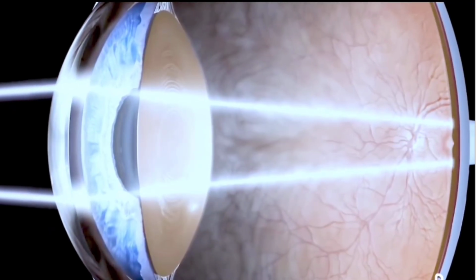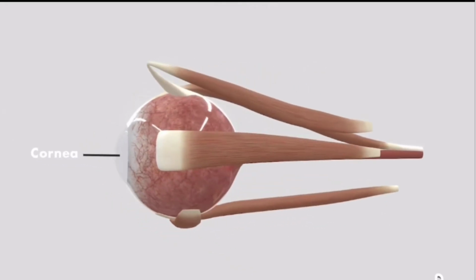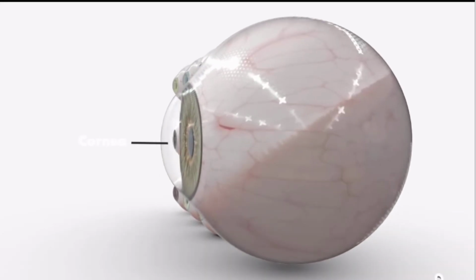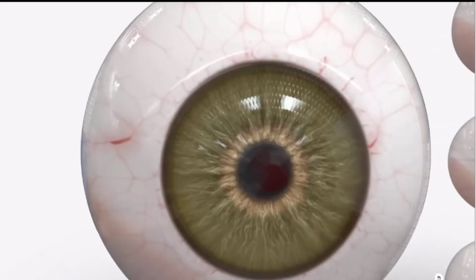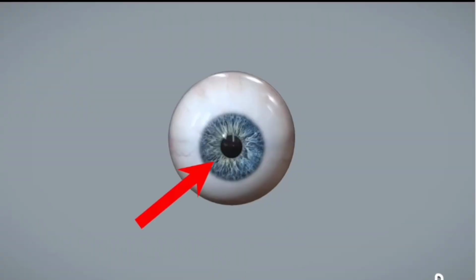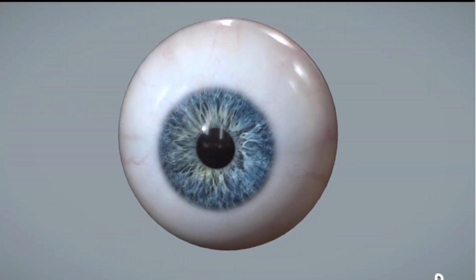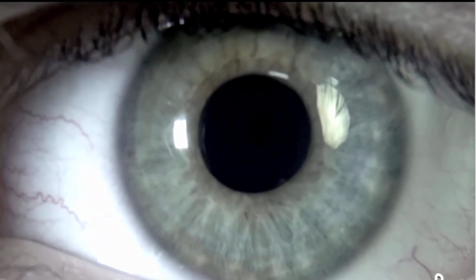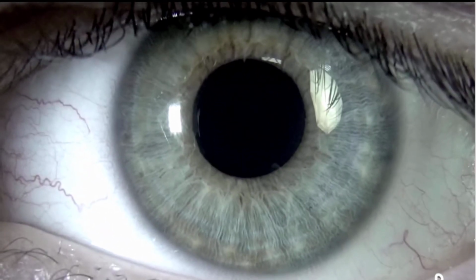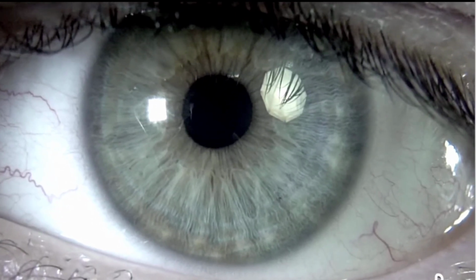Light enters into the eye through the cornea, which is present in front of the iris and pupil. Cornea acts as a protective covering of the eye. After passing through the cornea, light is passed through the pupil. Pupil is present in the middle of the eye. The iris surrounding the pupil controls the amount of light entering into the eye. When the environment is darker, the iris allows more light for entrance. When the surroundings are lighter, the iris allows less light for entrance.